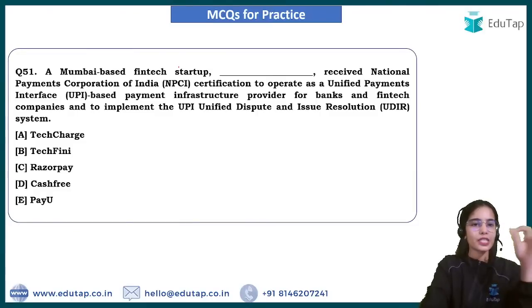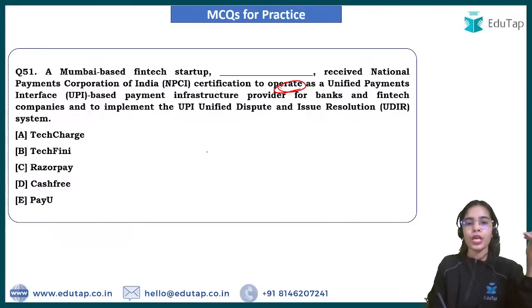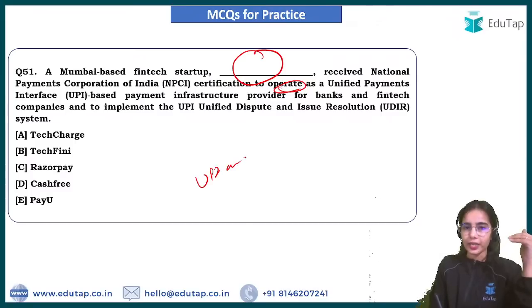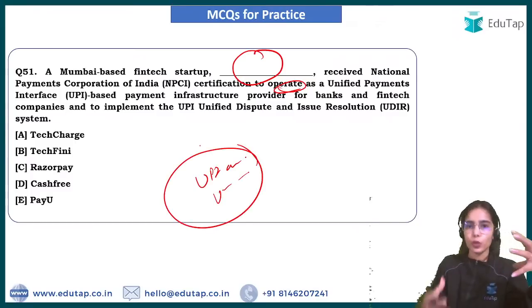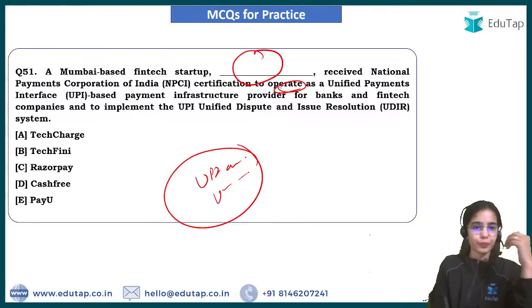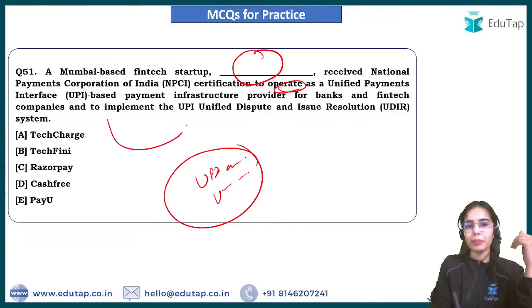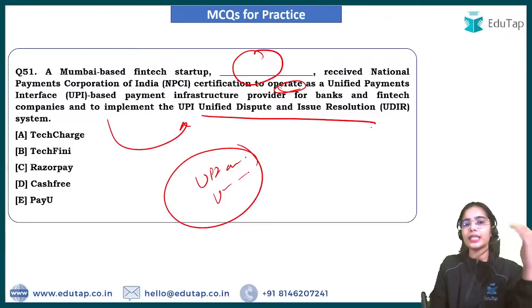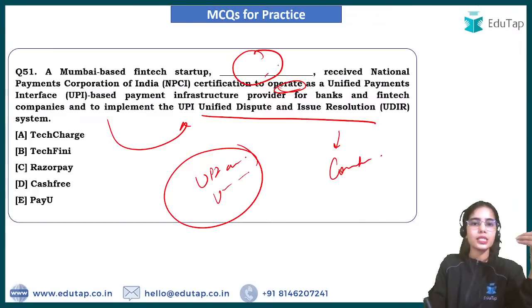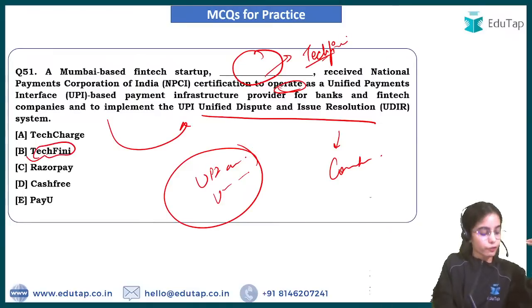Now, a Mumbai-based fintech startup received NPCI certification to operate the UPI-based payment infrastructure. So this fintech startup has got the UPI acquirer and UPI issuer kind of position, and it is also going to implement the UPI UDIR, that is Unified Dispute Issue Resolution. So if there is any kind of dispute or complaint that is arising, this startup will take care of that. So this startup is TechFini.